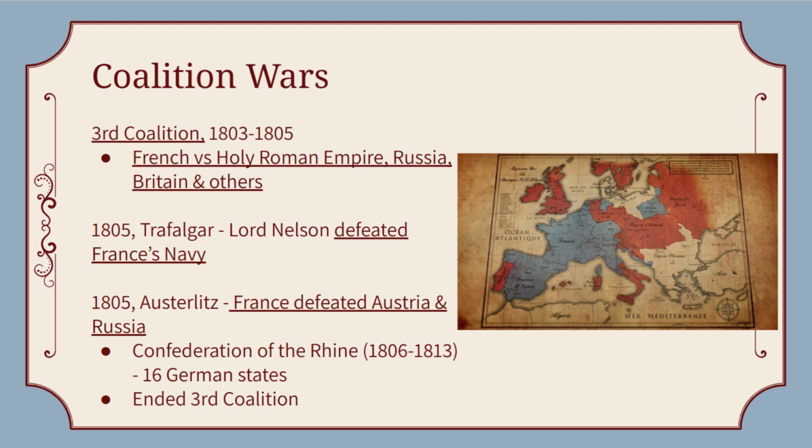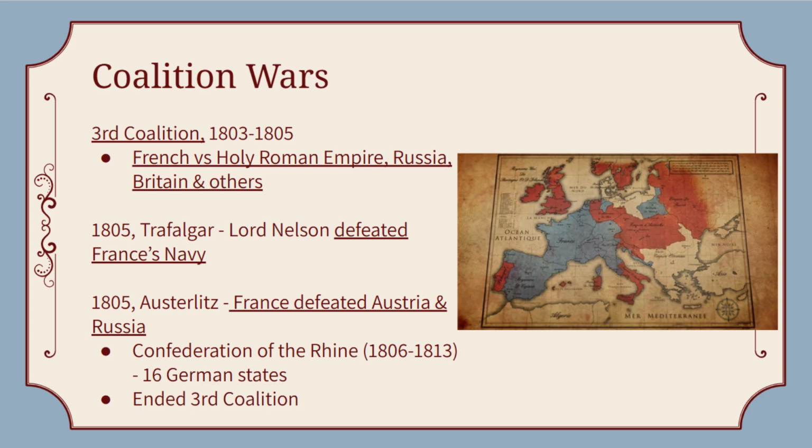Okay, then there's the third coalition. So this one is Britain, Austria, Russia, and Sweden, forming the third coalition in response to Napoleon declaring himself emperor and expanding his influence across Europe. Napoleon decisively defeats Austria and Russia, and it's one of his greatest victories. Austria is forced to cede a lot of territory to France.